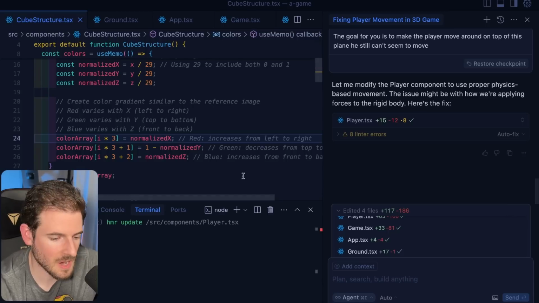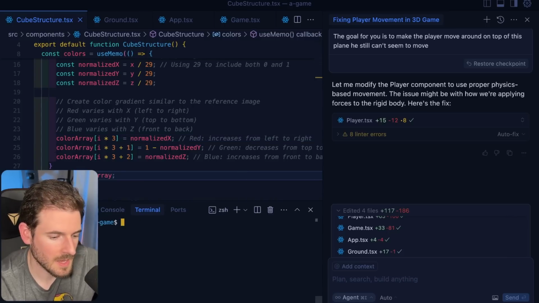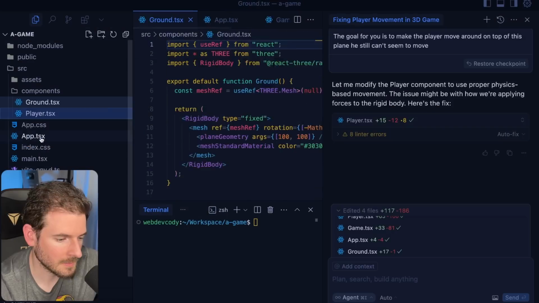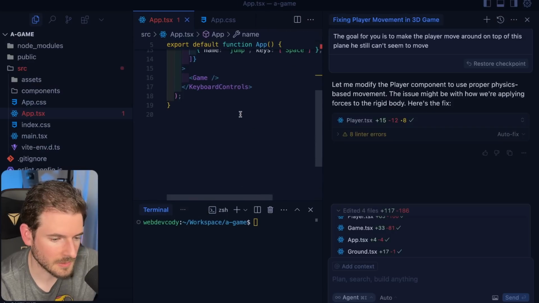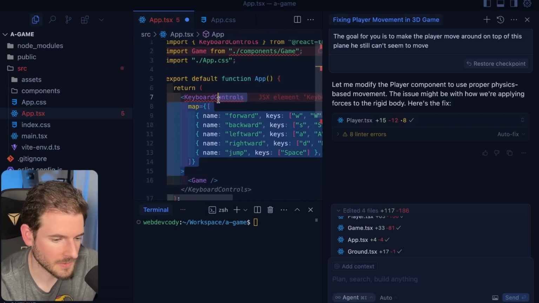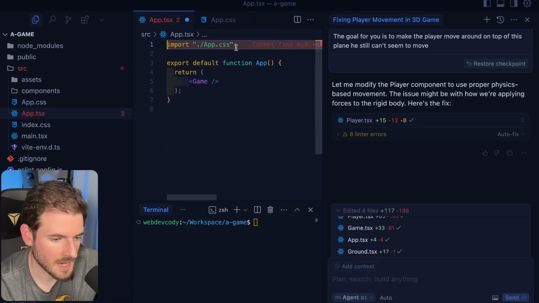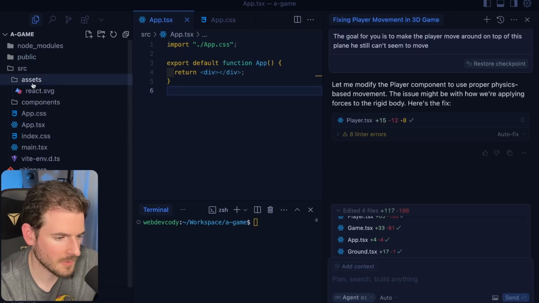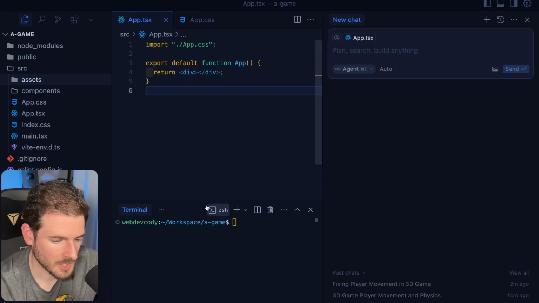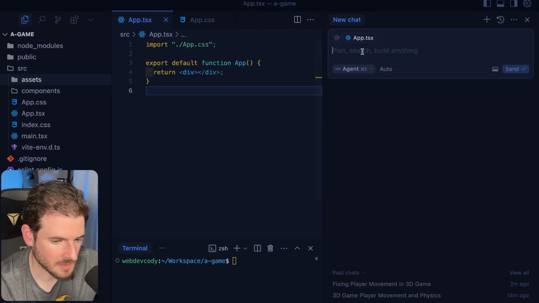At this point, I'm going to stop. This is just terrible. I'm going to do a wipeout. I'm going to delete that, and I'm literally going to delete everything here. All this stuff is just gone, because I don't know what's going on, and I don't think the AI knows what's going on either. So we're going to do a little intervention here. I'm going to try starting fresh.